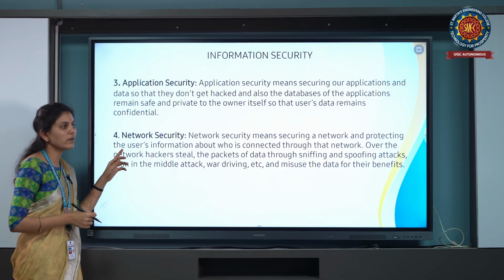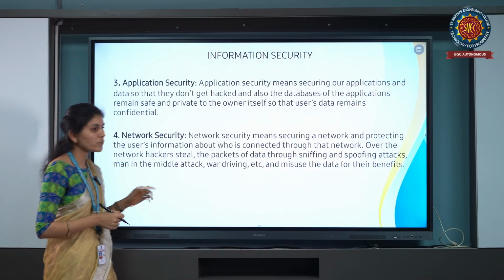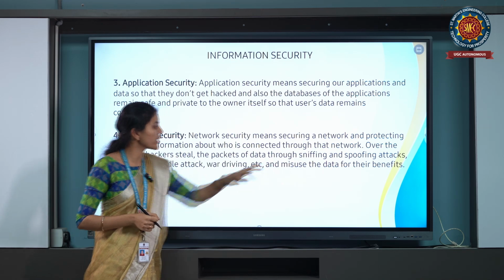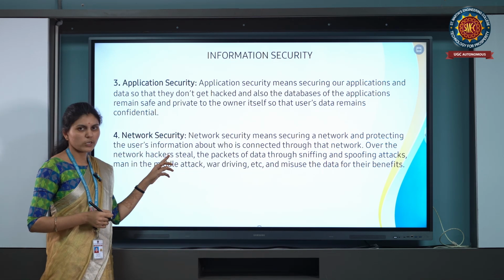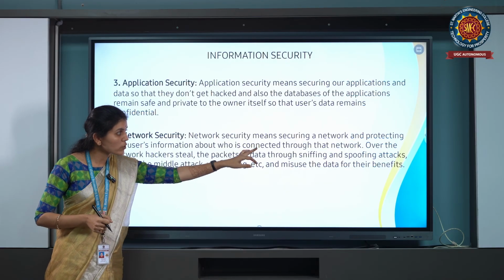Then coming to network security. Network security means securing a network and protecting the users' information about who is connected through that network.